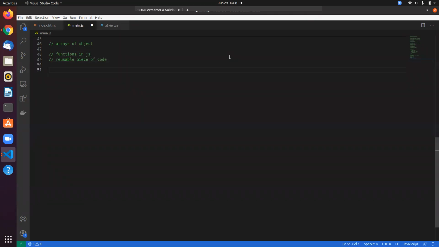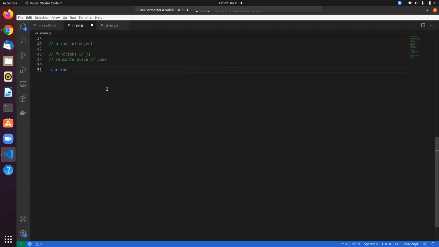So what functions are is actually a reusable piece of code. So if you want to do something n number of times, you don't have to write it n number of times. You can just write it once and call that piece of code, so that you reduce your time and make it more modular, right? Functions help in making your code modular and cleaner.